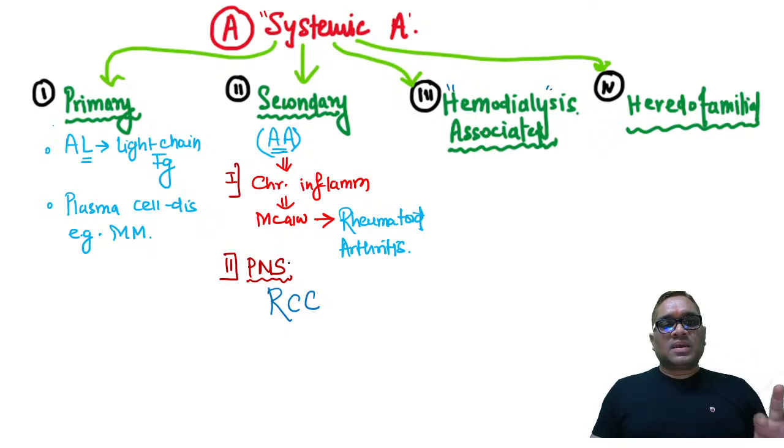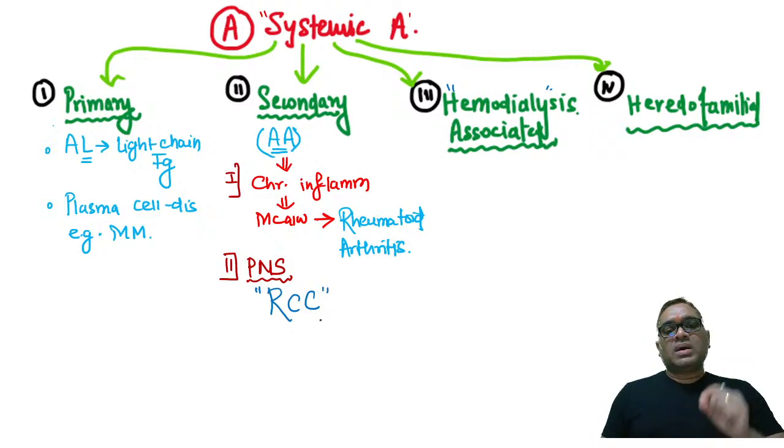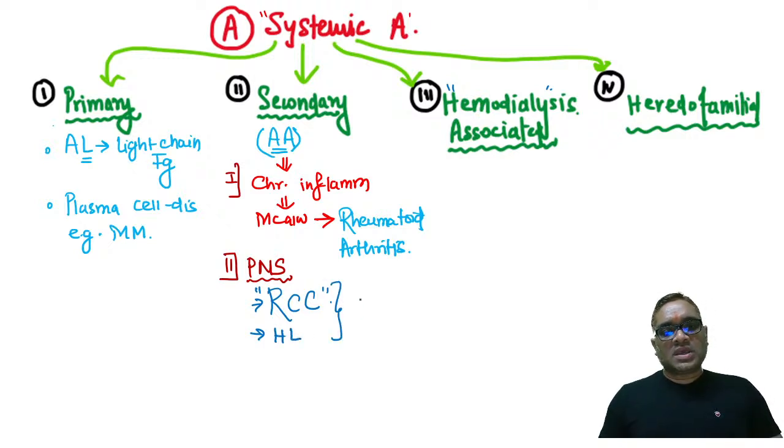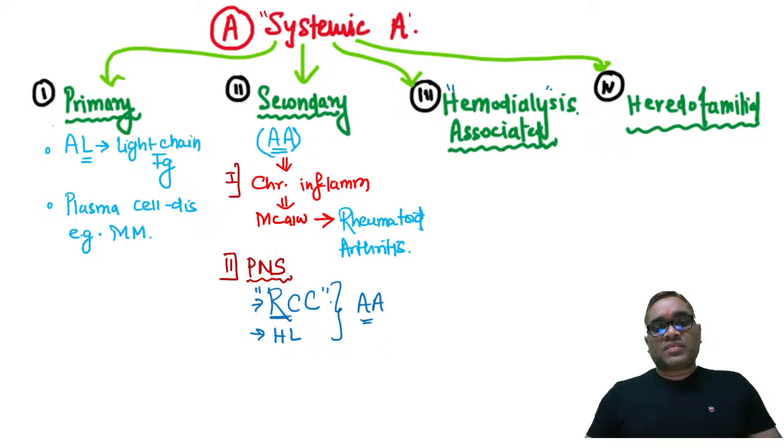Don't think like that. Read the question very carefully. Renal cell carcinoma and Hodgkin's lymphoma are paraneoplastic syndromes, and here you are going to see AA type of amyloidosis. So please remember, renal cell carcinoma, AA type. But when you are seeing a history of hemodialysis, right?